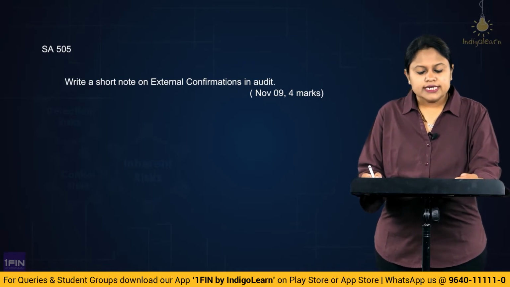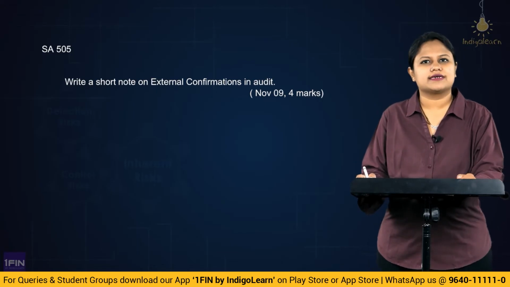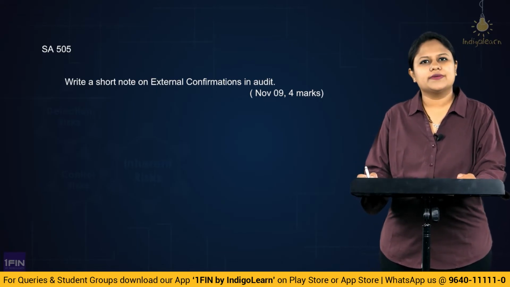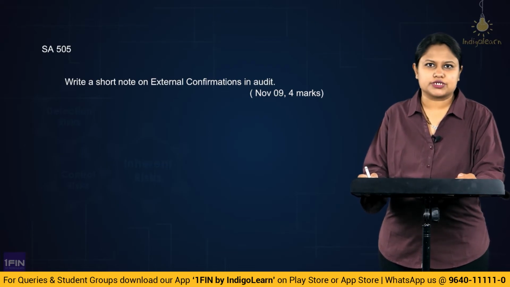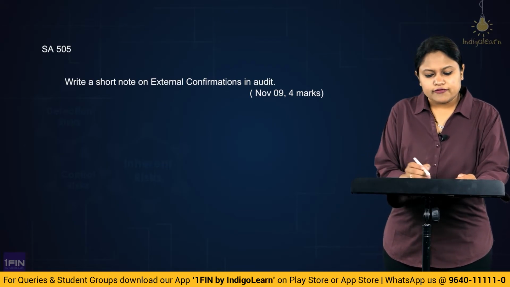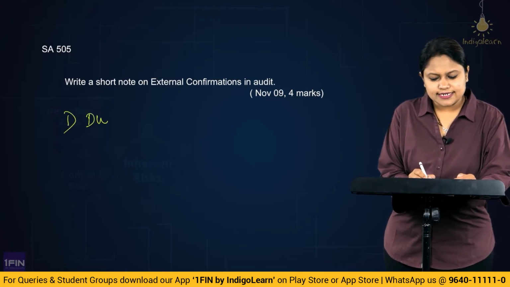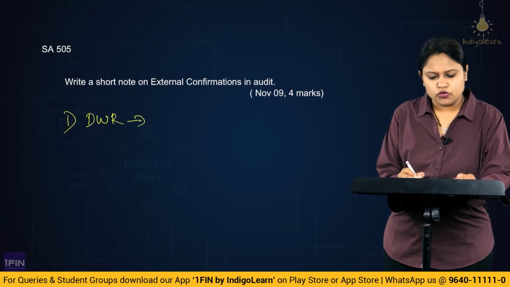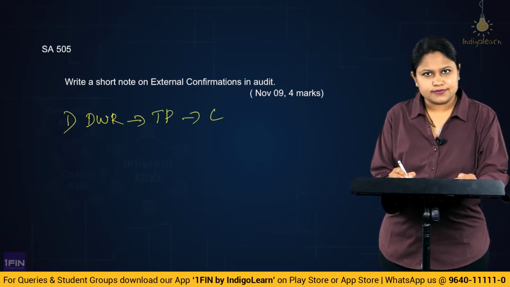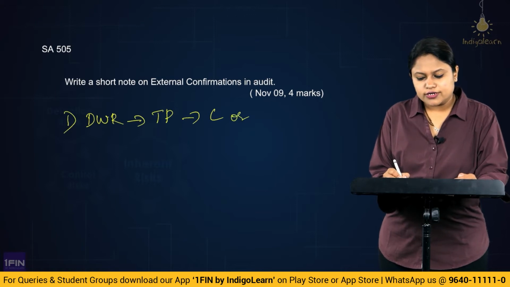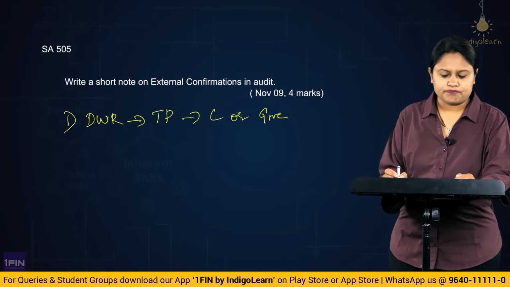Alright, now, here to write a short note, you basically give the fundamental aspects of what is external confirmation, how reliable is the external confirmation, what could be the types of the external confirmation. Alright, now, we know the meaning of external confirmation. It is a direct written response that we get from whom? The third parties to confirm certain matters, or to give certain information.